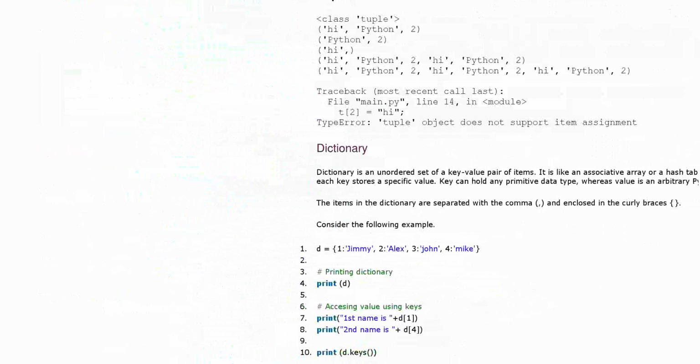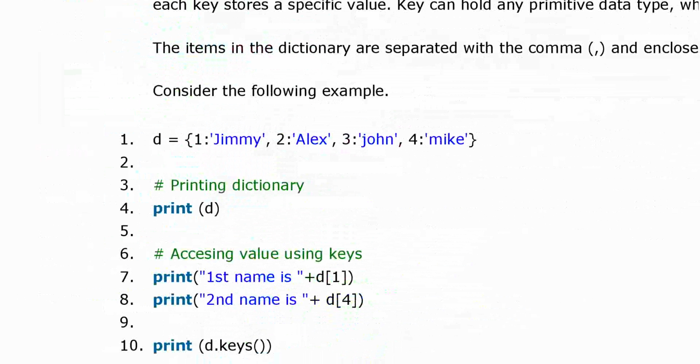Now we will see another example of a dictionary. D is equal to 1 Jimmy, 2 Alex, 3 John, 4 Mike. So it just has a key and a value for the items. Print D, it will simply print the dictionary. Now print the first name, D1. Whatever the name at D1, it will print the first name. Second name, D4. Here D4 will print the name Mike.